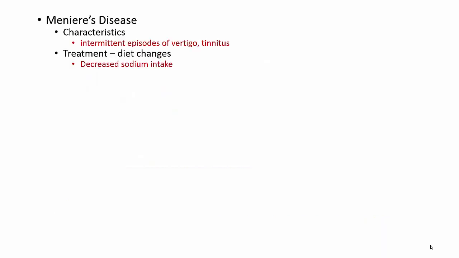Meniere's disease. Meniere's disease, guys, is characteristic of intermittent episodes of vertigo. Remember, vertigo is like the room is spinning. Also, tinnitus, the ringing of the ears. There's lots of different types of treatment, but on your test, I want to know what diet changes need to be made, and a diet change could be a decreased sodium intake.